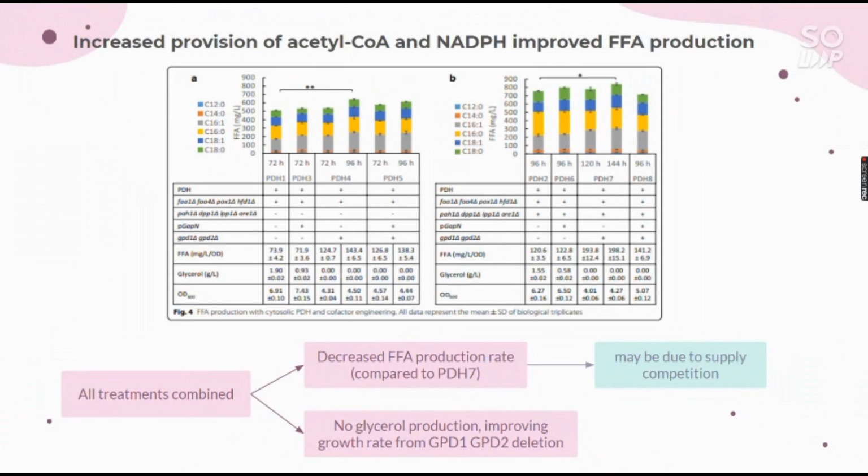We will now discuss the result from free fatty acid production with the combination of cytosolic PDH and cofactor engineering. Based on the diverse combination of the treatments, which are PDH, the regulation of enzymes, GPD deletions, and GAPN expression, PDH7 produces the highest total FFA production. If all treatments are combined, it will result in the ability to produce glycerol and improved growth rate from GPD1 and GPD2 deletion. However, FFA production also decreased, which may be due to supply competition.